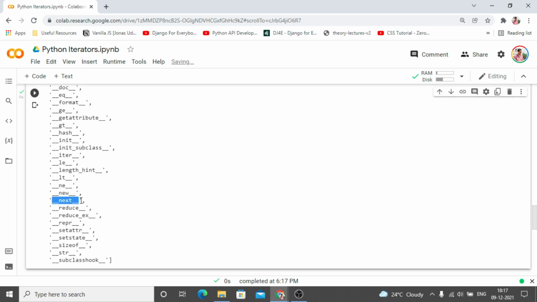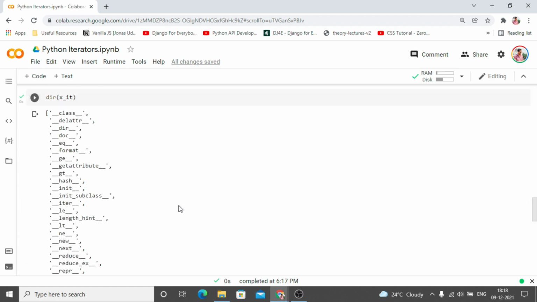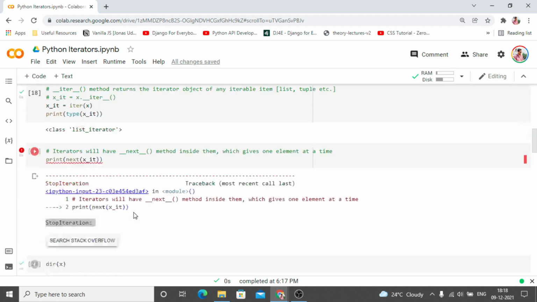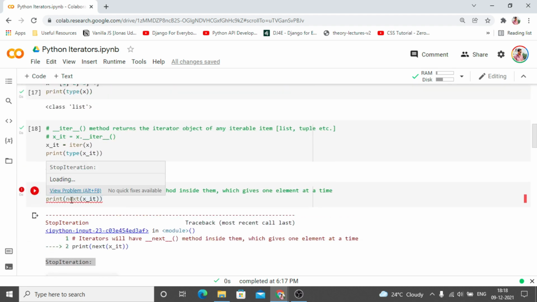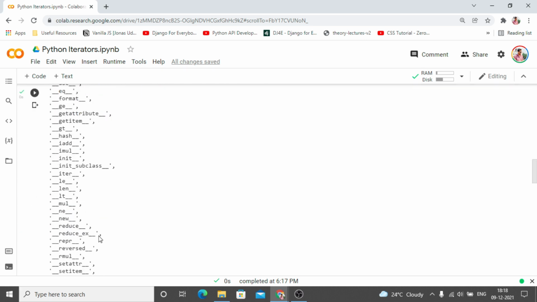and it is going to contain the dunder next method. And one more thing is, iterators remember the last state they were in. So when you are calling this next function, once the iterator is at 2, it is going to remember that it was at the second place. And then when you call the next function again, it is going to give you 3 and remember that it was at the third place.